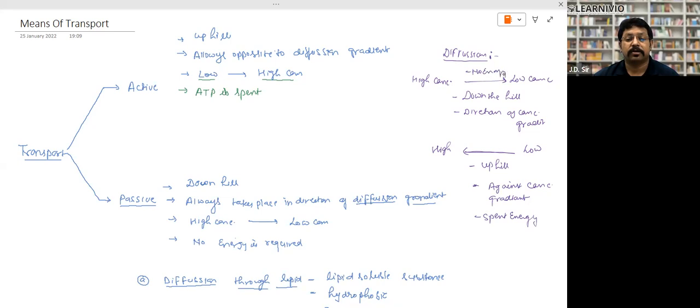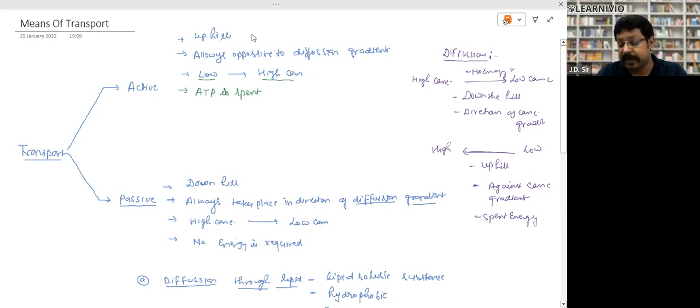No energy required, right? So there are two phenomena. Now look, the transport may be of two types: active transport and passive transport. Active transport is that transport which is done against the concentration gradient. Means here ATP is required. The movement takes place from low concentration to high concentration. It is always opposite to the diffusion gradient, right? And this is the uphill movement. That kind of movement is called active transport.